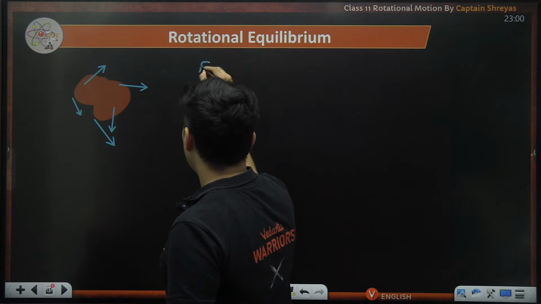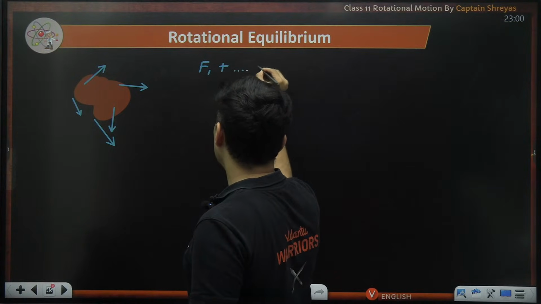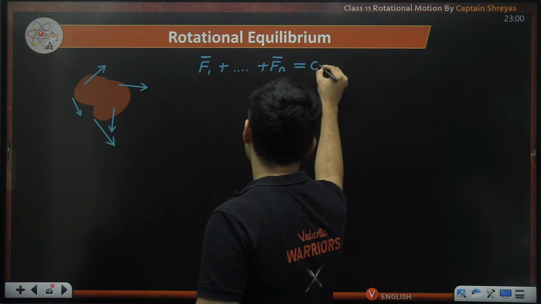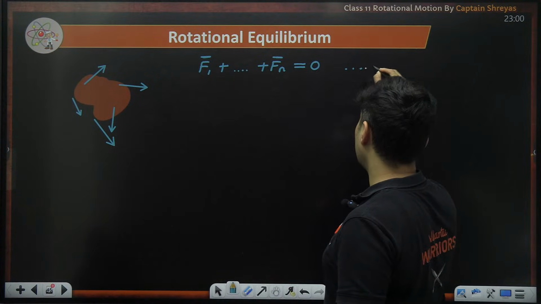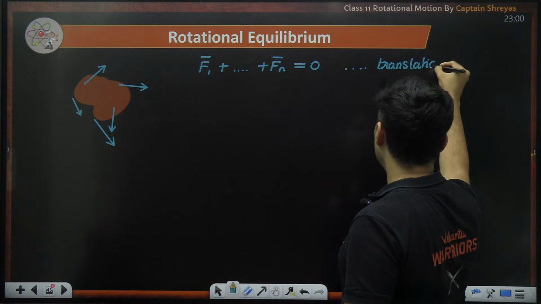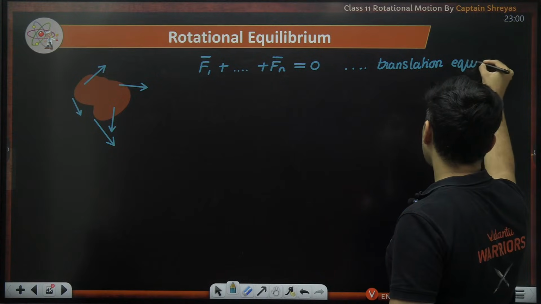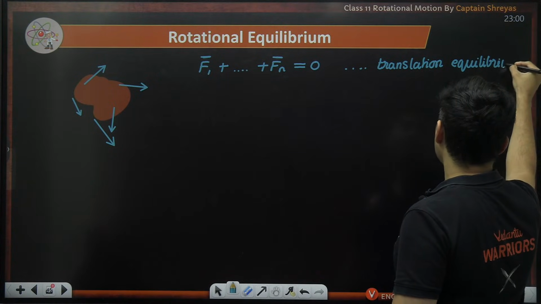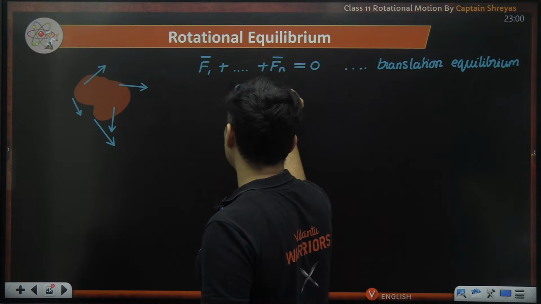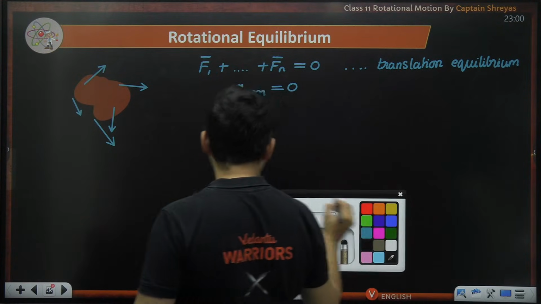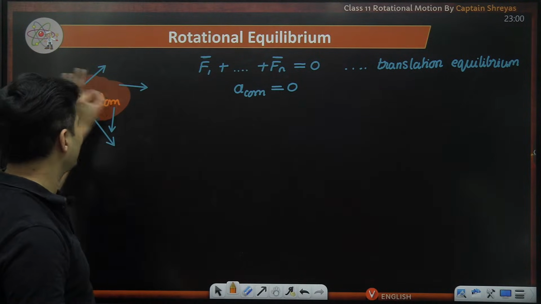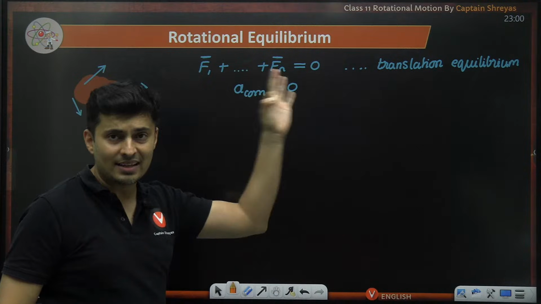So F1 plus F2 plus Fn in the vector form, they cancel out each other. In such a case, I will say the body is in translational equilibrium, which also means that the acceleration of the center of mass is zero. So wherever the center of mass is, doesn't matter, like just showing this is center of mass. The center of mass is not accelerating. That is the meaning of translational equilibrium.